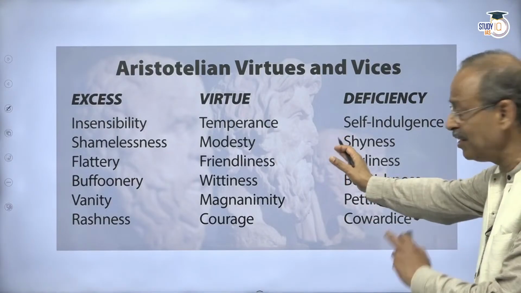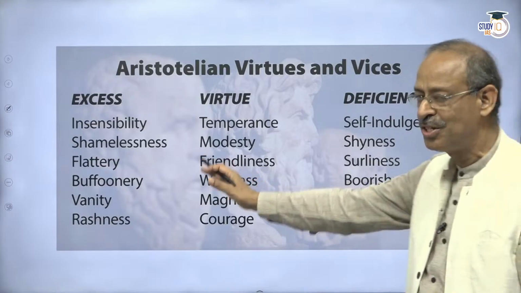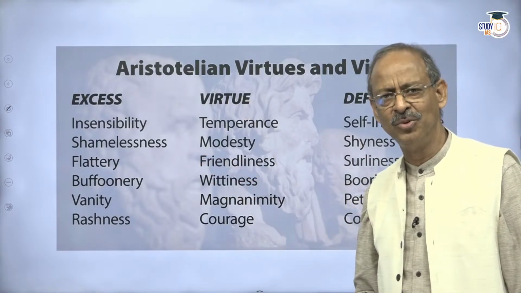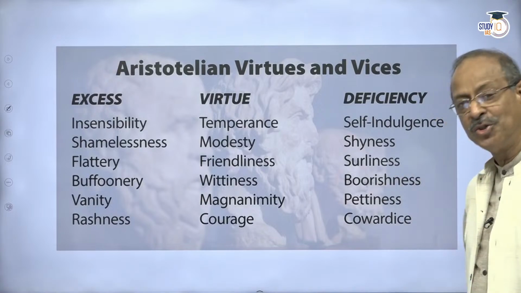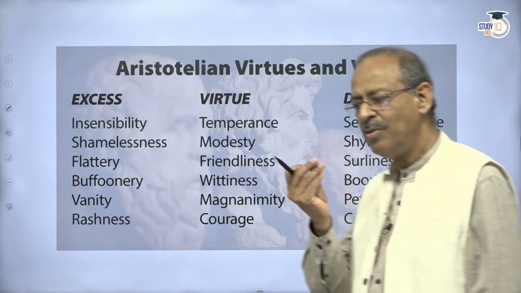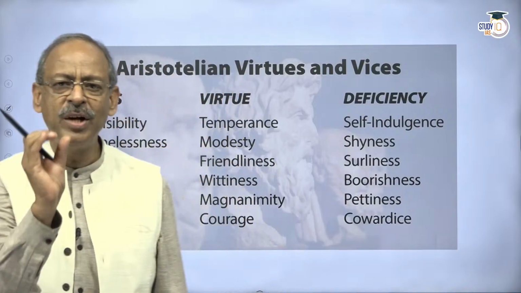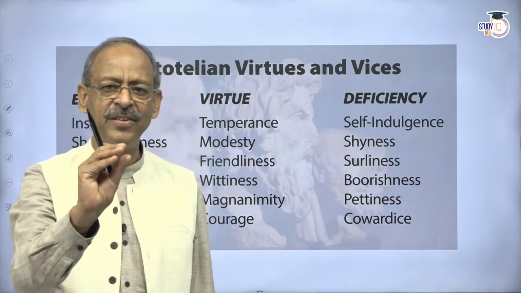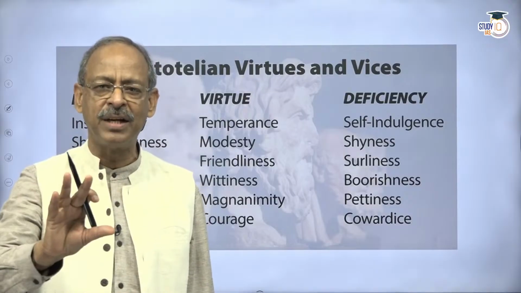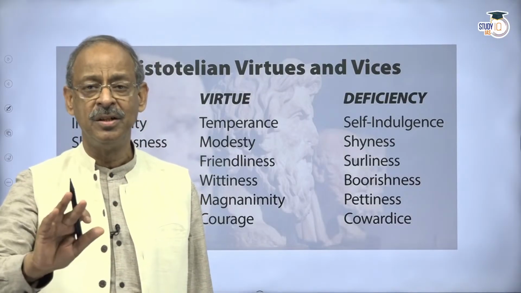Then modesty is a virtue, but one extreme is shamelessness. You're not bothered about who says what and you do what. And then the other extreme is you're so shy. So Aristotle says that if you can understand this golden mean, and imbibe it over a period of time or through habituation, you do that.